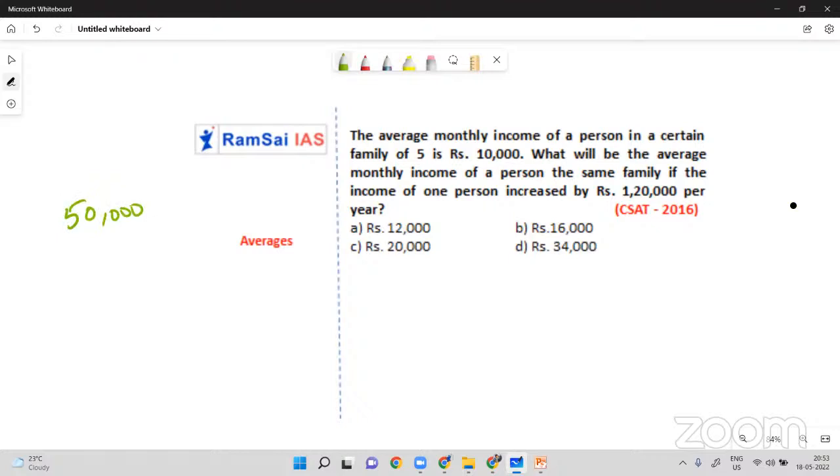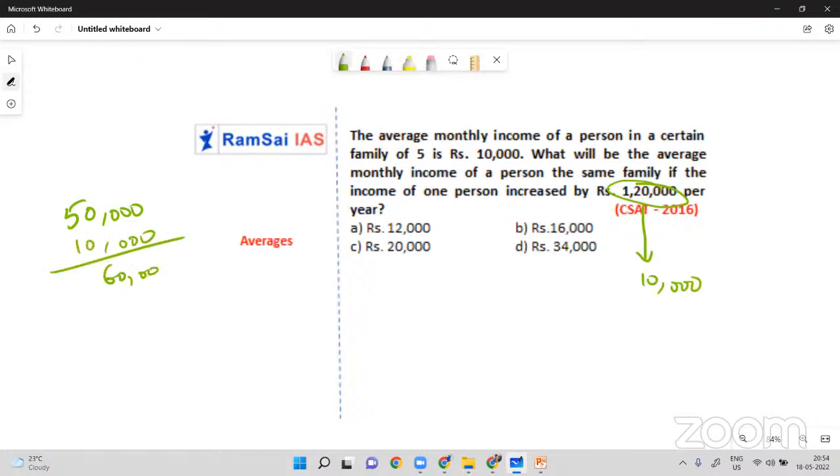What will be the average monthly income of a person of the same family if the income of one person increased by 1,20,000 per year? Per year 1,20,000 increment means a per month increment of 10,000.